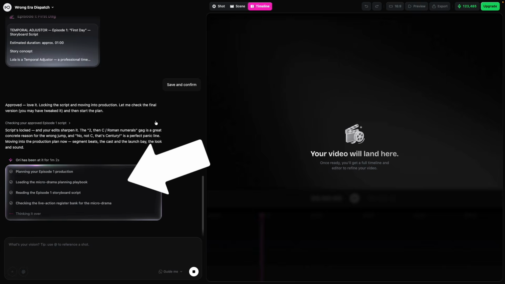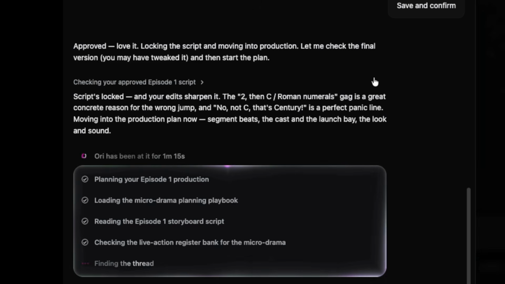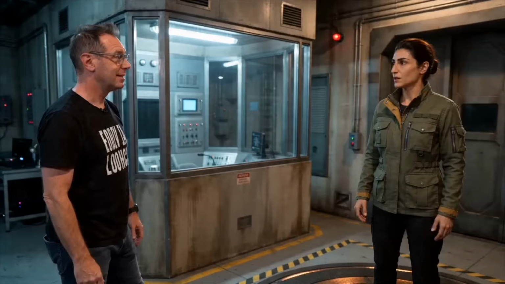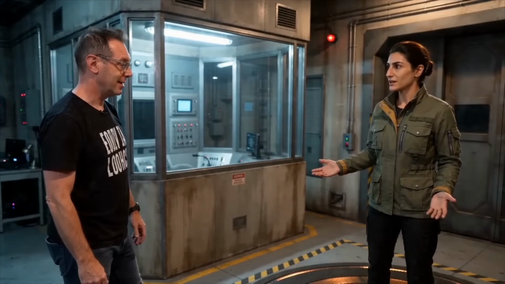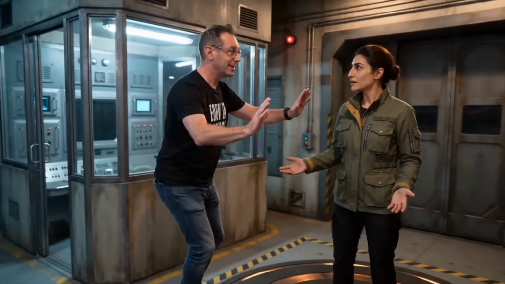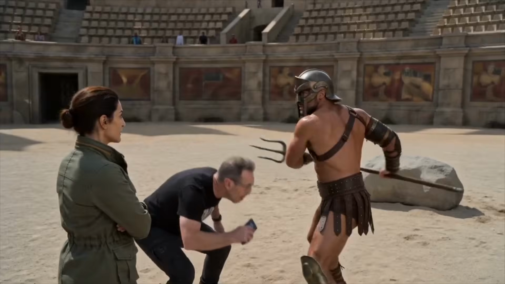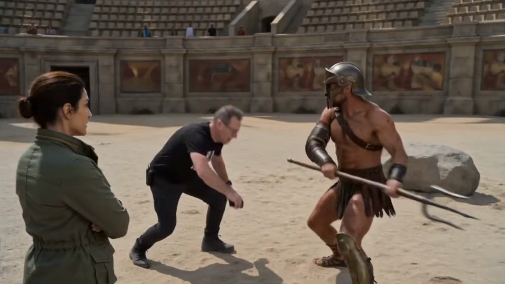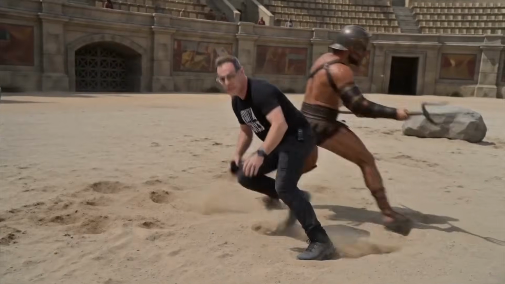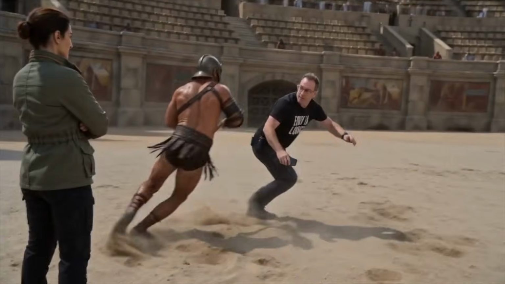So it's doing all of these different steps now. One thing I really like about this process is that all of my focus is on the creative, on the storytelling. It's managing a lot of these smaller tasks that take up time. So what I like is that it's really keeping me in control creatively. And if you've made AI video content before, you know that there are a lot of different steps. You've got to be able to wear a lot of different hats.